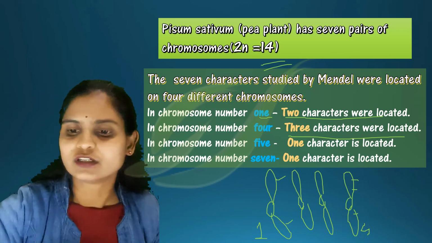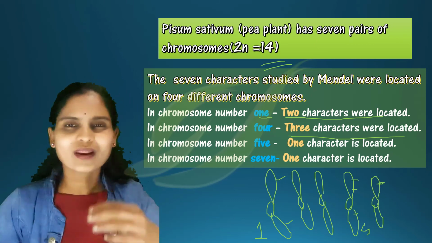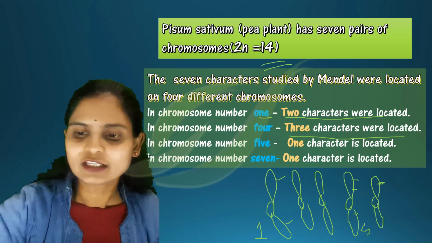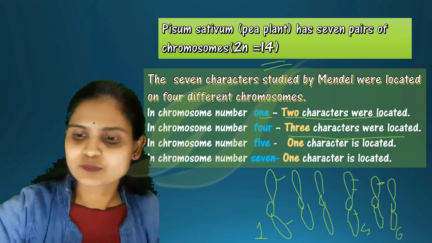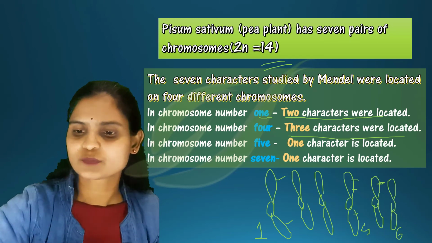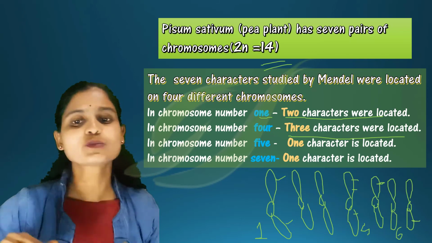In the fifth chromosome, 1 character is located. In the 6th one, nothing is present. In the 7th one, 1 character is present.